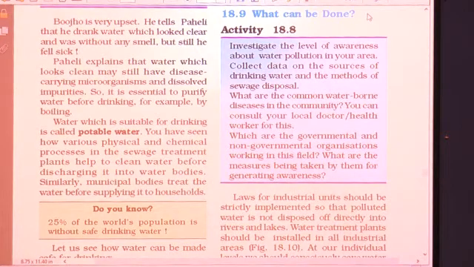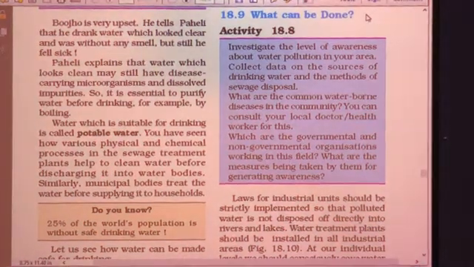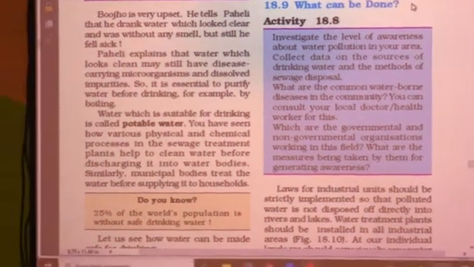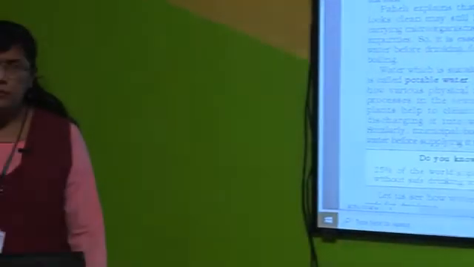So students, today we have discussed the case study of the Ganga river. We have seen that the Ganga river is one of the very important rivers in our country, but because of increased population and industrialization and carelessness of the people, the Ganga river is getting polluted, and it has become so polluted that it is beyond repair. But we all have to take precaution. We should not pollute water. We have to always use safe drinking water.